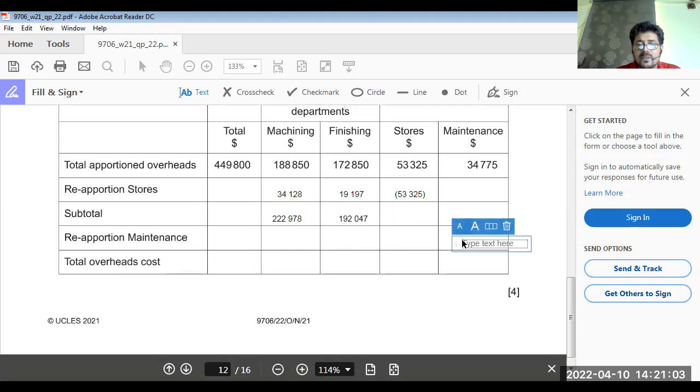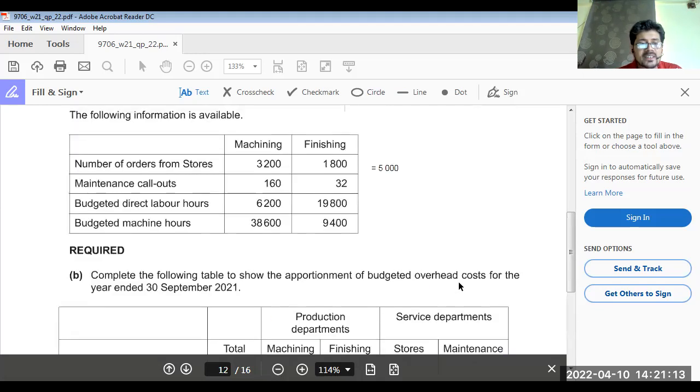So what we have to do here, we have to reduce the maintenance cost to 0, that is 34,775. So what would be the basis of maintenance cost? 160 and 32. I think this is the best basis. Total call outs is how much? 160 plus 32 is 192.